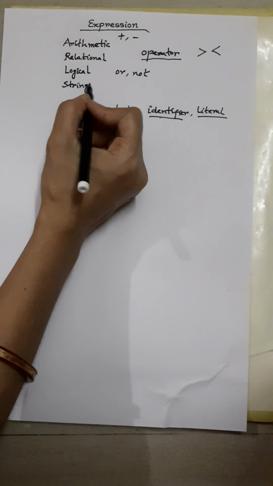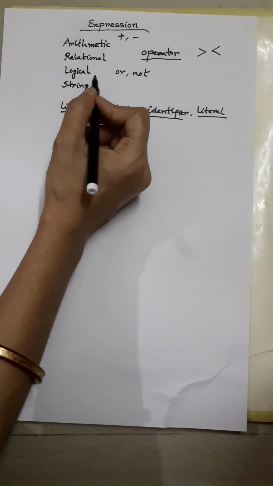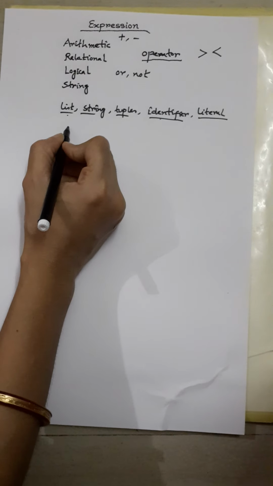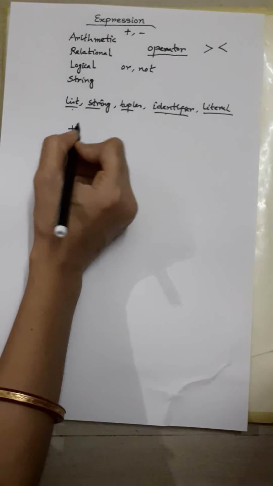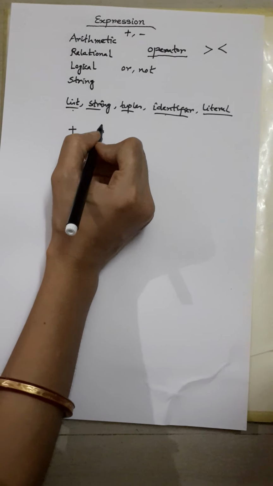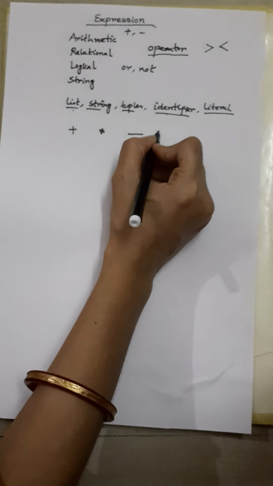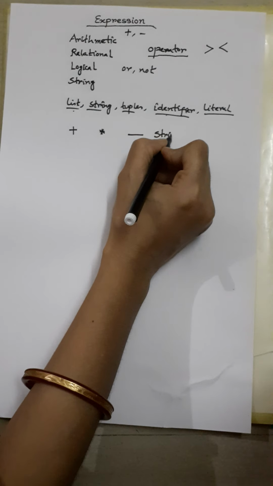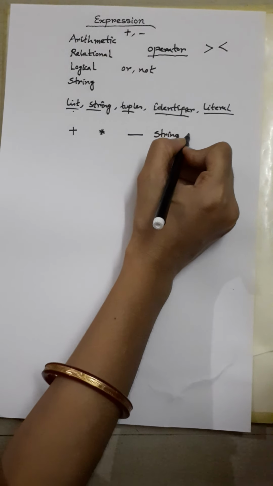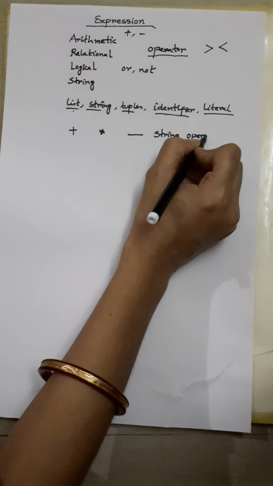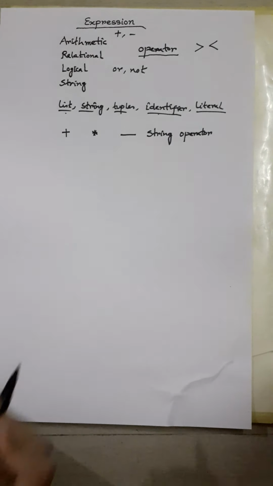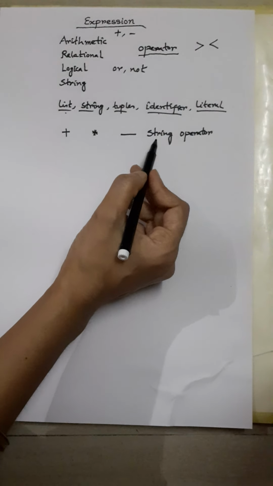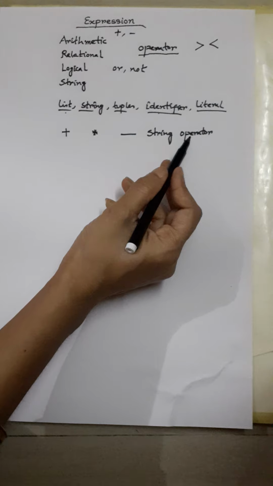If as an operator you are using the string type of operators, now in Python there are two types of string operator available. One is plus, one is star. These two are called string operators of Python. Now how will it work? This plus and star are not working as arithmetic operators when we are using them as string operators.